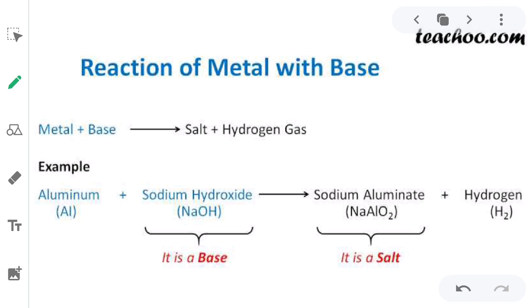Now the next thing is metals on reaction with base. When a metal reacts with a base, it will form a salt and hydrogen gas will get released. Some examples are given, like when aluminium reacts with sodium hydroxide, it forms sodium aluminate and hydrogen gas.